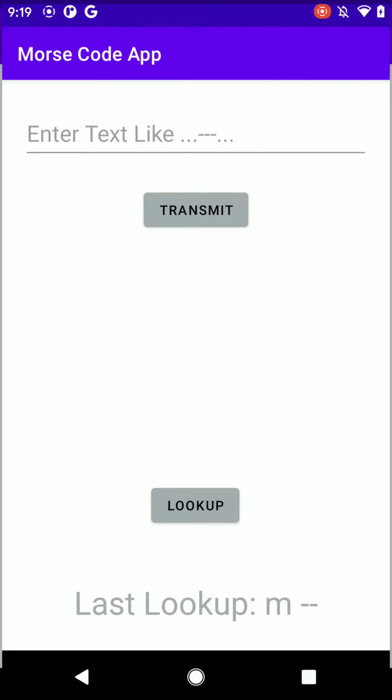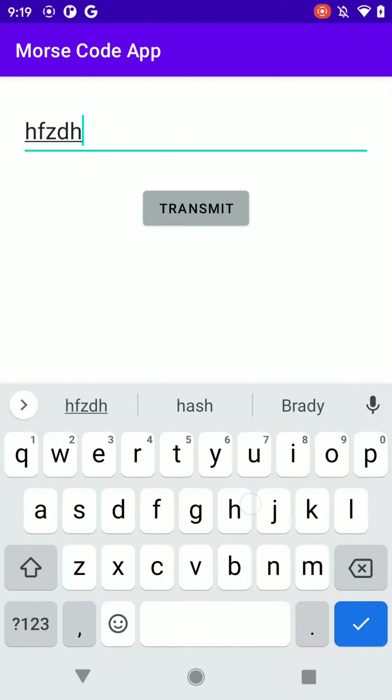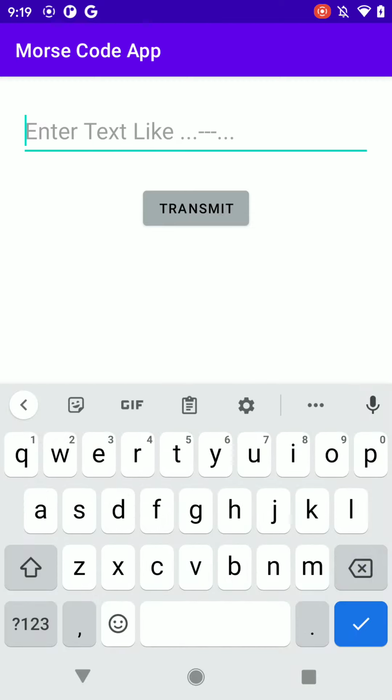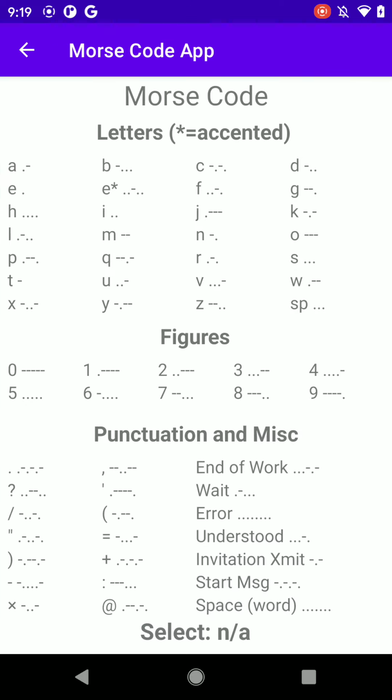Then if you click the Send, it'll bring you to a new activity where the user can enter text. Then if you push the Lookup button, it'll send you to another activity where it's got the list of the alphabet, numbers, and punctuation and miscellaneous Morse code sheet.